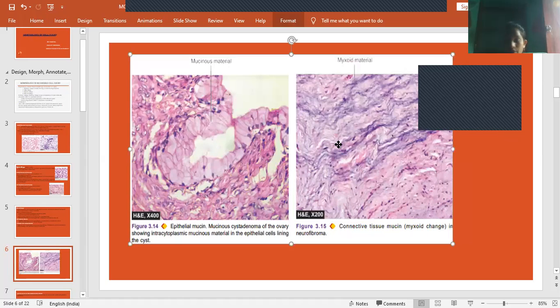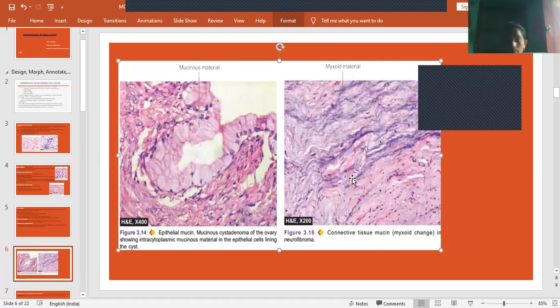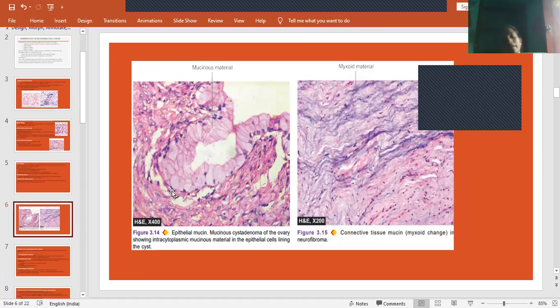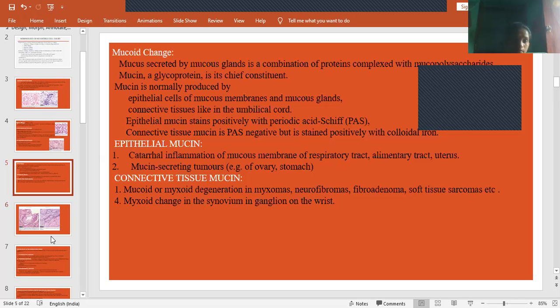In case of connective tissue mucin, this is myxoid change in neurofibroma. This is the myxoid material. Both are the same, both are mucus contents only, but in case of connective tissue we call it myxoid. In case of epithelial cells we call it mucinous material. Clear? So all these things we can see only when they are stained with some kind of agents. Clear?